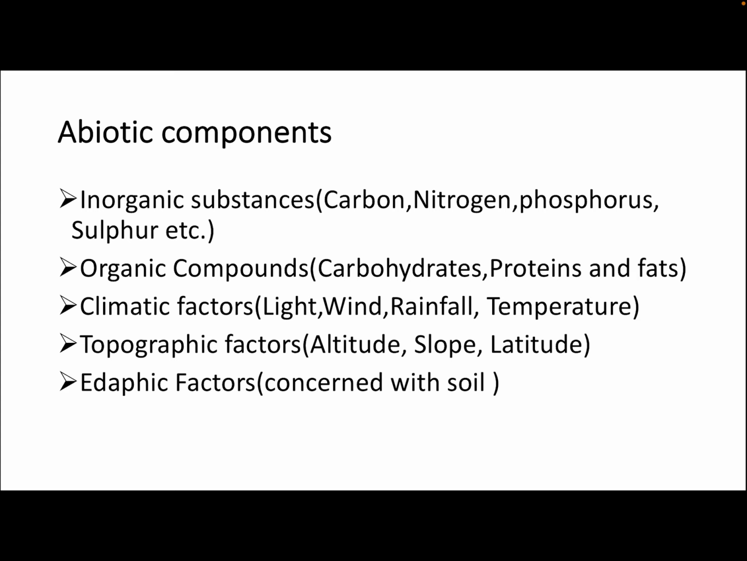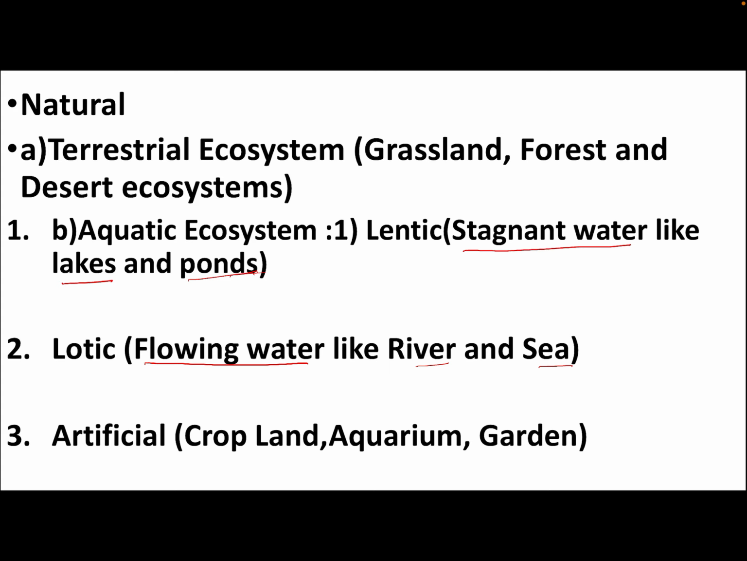Topographic factors include altitude, slope, and latitude, and edaphic factors are concerned with soil, like soil temperature, soil moisture, soil fauna, soil pH. Now we come to the classification of ecosystem.